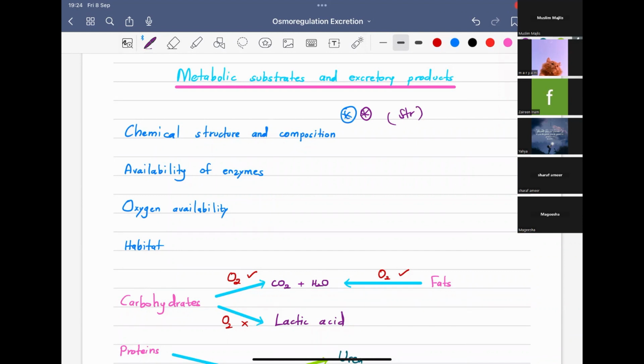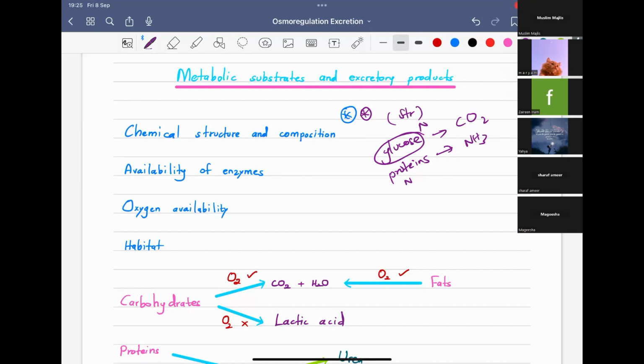If you know, from glucose you will get carbon dioxide, but from proteins you get ammonia. It is because proteins have nitrogen in them, but glucose does not have nitrogen. They have carbon, oxygen. So they will produce some excretory products according to their chemical structure and composition.